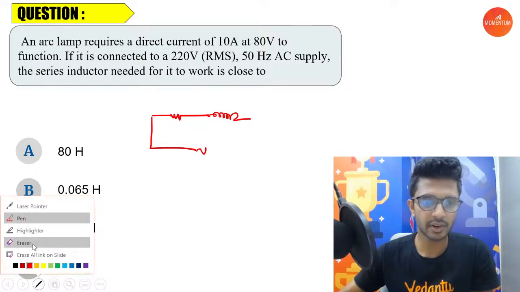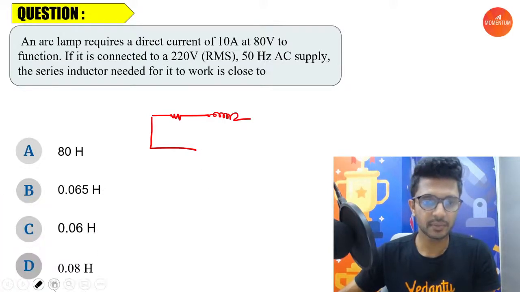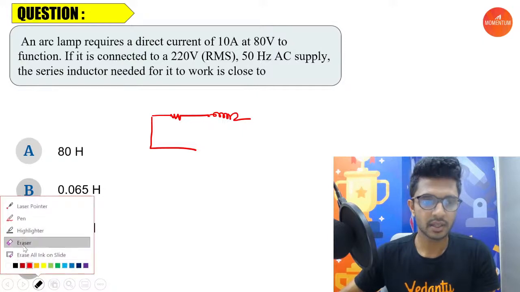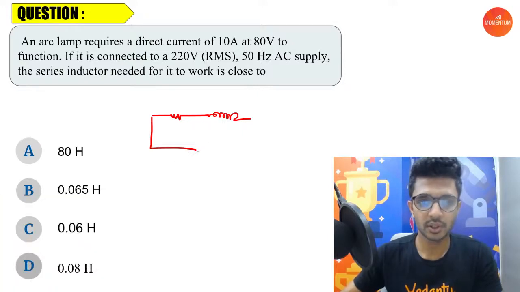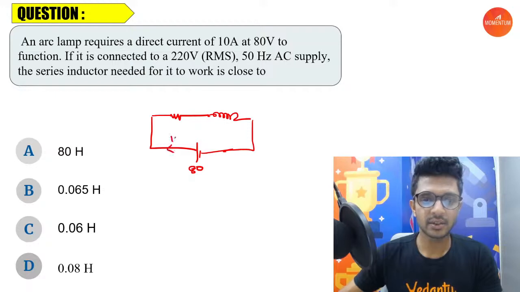Initially we are providing a direct current to it, right? So how much is provided? 80 volt is provided, and the current is equal to 10 ampere.